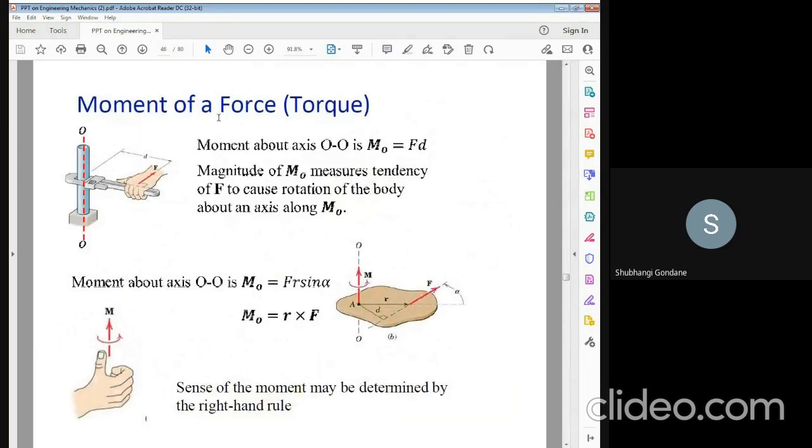So next point is moment of forces. What is the moment of forces? The moment of a force is the tendency of a force to cause the rotation of the body about its axis. It is the tendency of the force to cause the rotation of the body about its axis, that is known as a moment of forces. So this is one of the rods. It can be held with your hand, and your hand can be moved with respect to this axis. Therefore, it is called a moment.